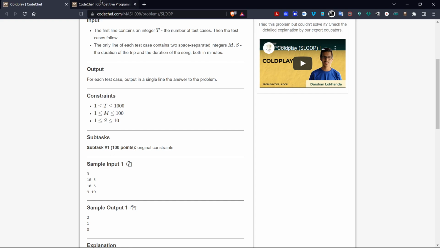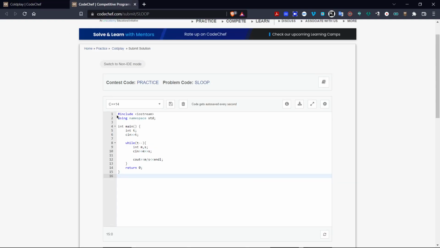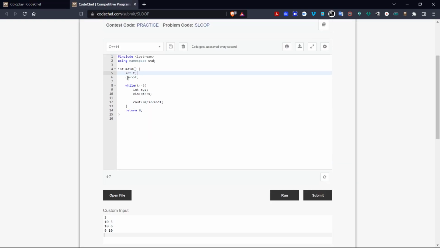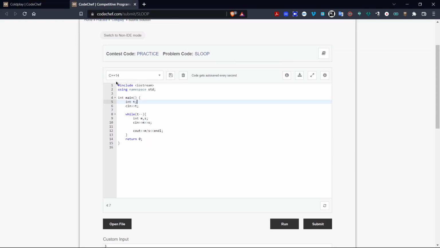Now let's go to the coding IDE. Here, as you can see, we have used C++14 as our solving platform. We've used the iostream library to solve this question, and the namespace std as our namespace. Now, we have first initialized an integer t, which is the number of test cases, and taken the number of test cases from the user.